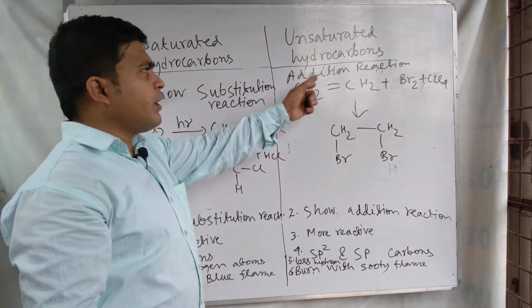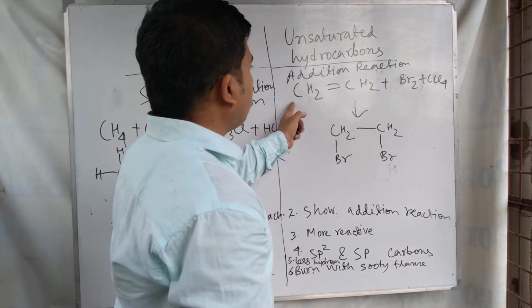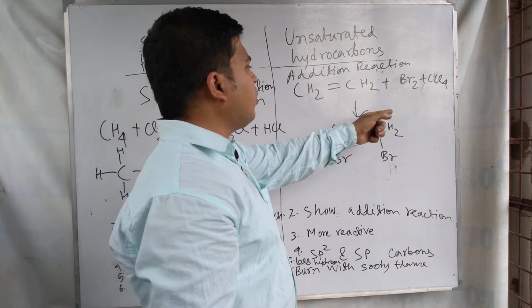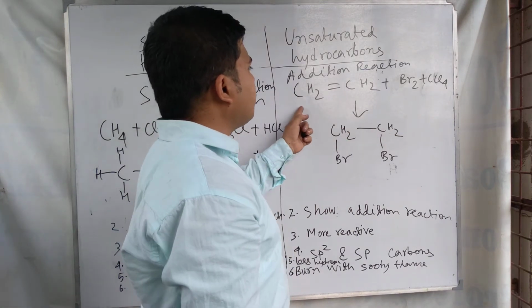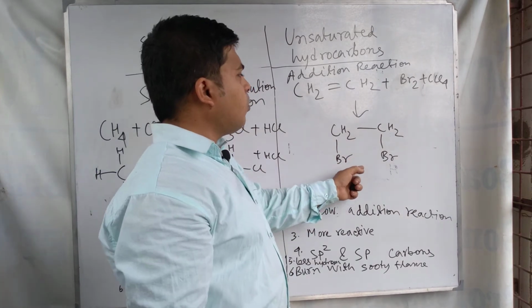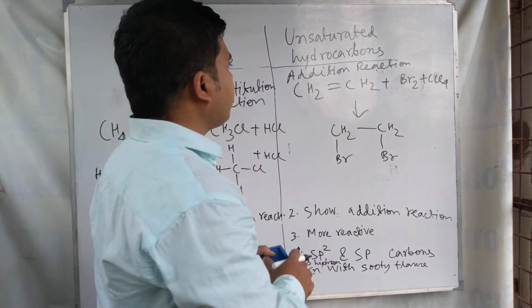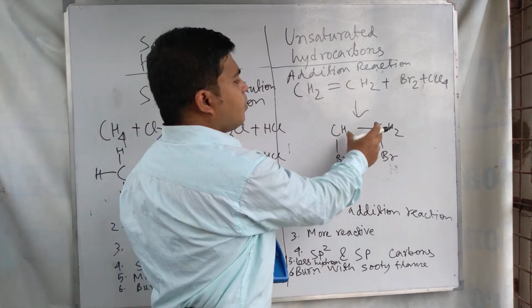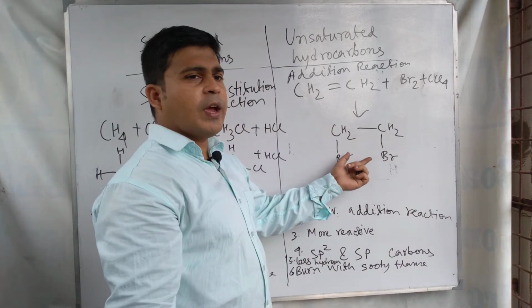Unsaturated hydrocarbon undergoes addition reaction when bromine in carbon tetrachloride is given to ethene. It forms 1,2-dibromoethane. So it is the addition product, addition reaction, because the net number of atoms is increased.